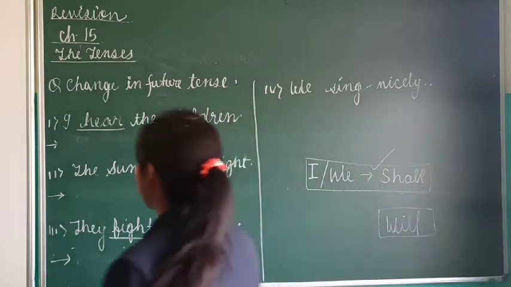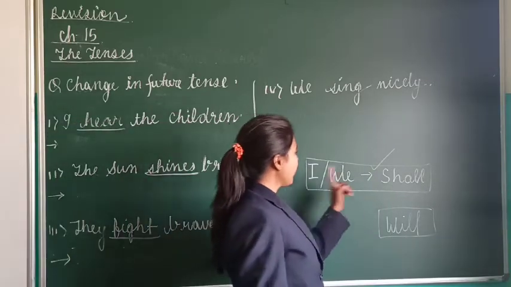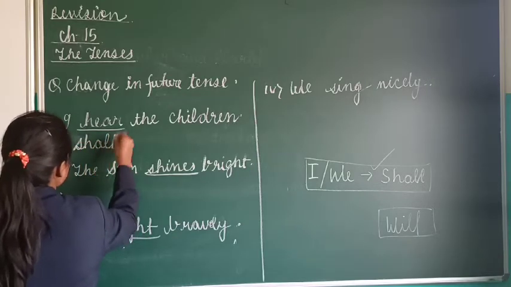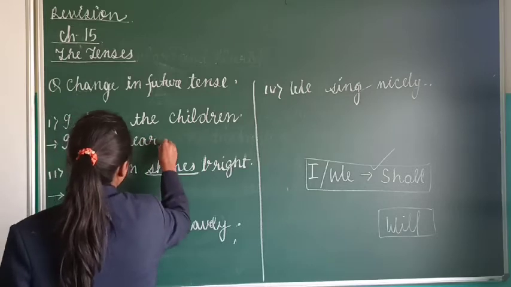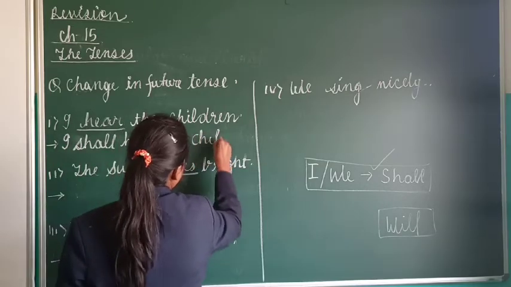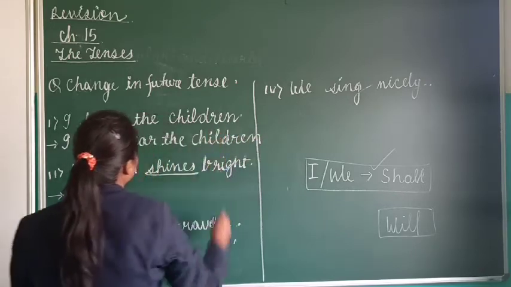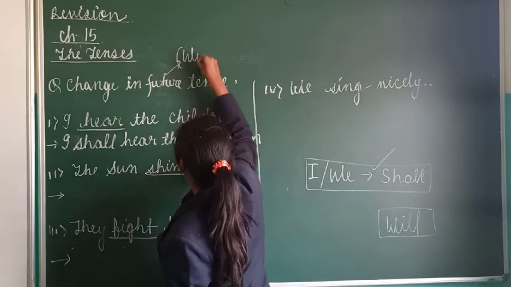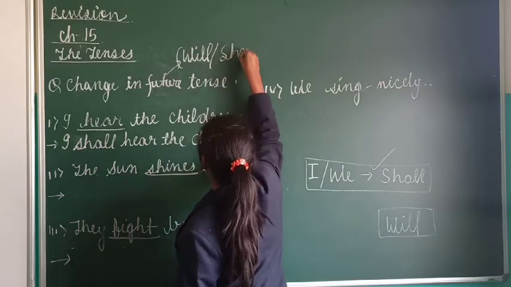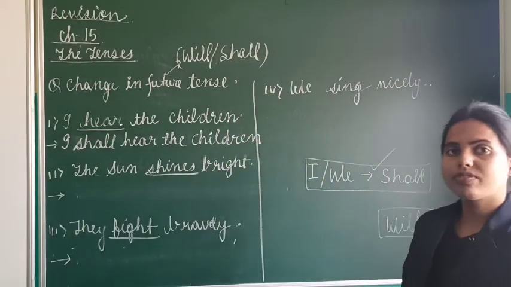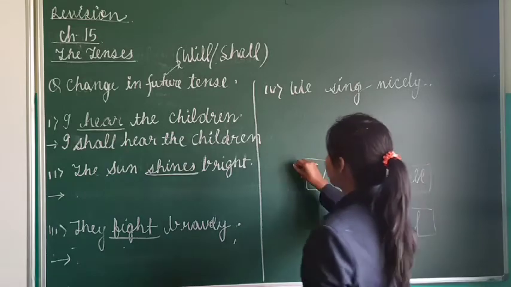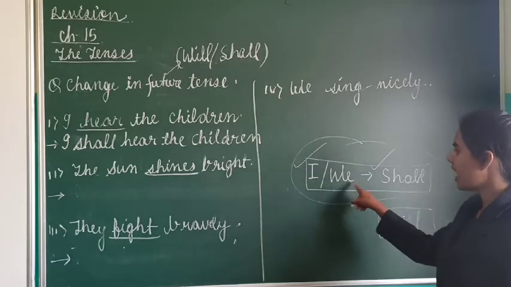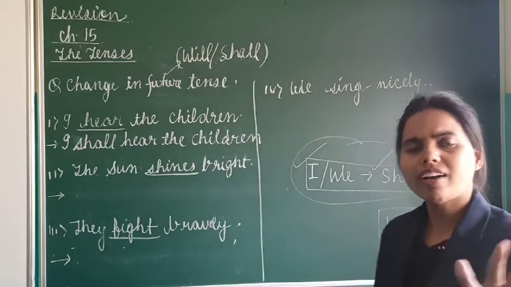Now let us see. I hear the children. Okay, I है, with I what will we add? Shall. I shall hear the children. Is it clear? For converting anything into future tense, you will have to add what? Will or shall. Future tense we basically convert by just adding will or shall. Now what is the trick of when to add will and when to add shall? You just remember this, that if the subject is I or we, with that we will use shall. Otherwise we will use will.